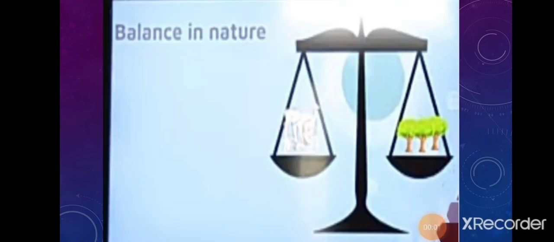Now next topic is balance in nature. The balance between the number of plants and animals in nature needs to be maintained.